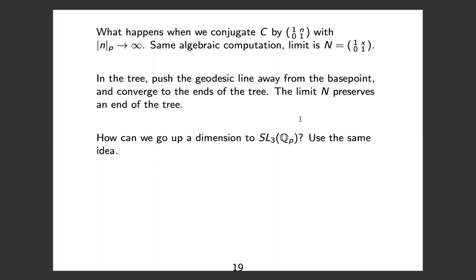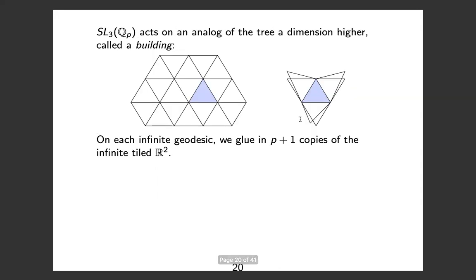So now we want to take this idea and go up a dimension to SL3QP, where we have to act on a space that's a bit more complicated. And in this case, we're going to act on an analog of the tree a dimension higher. And in general, these are called buildings. So here I've tried to draw the part of the building for SL3QP. So you start out with R2 that's tiled by equilateral triangles.